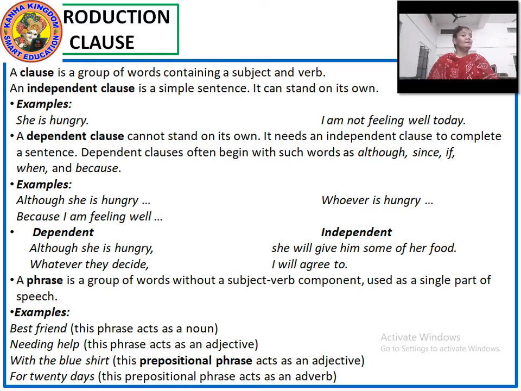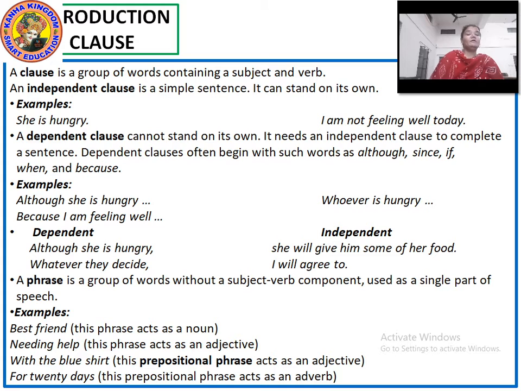This is a complete sentence. So that is why it has been said that a dependent clause needs an independent clause to complete a sentence. You have seen how we joined the dependent clause with the independent clause to make a complete sentence. A phrase is a group of words without a subject and a verb component, and a clause is a group of words that contains a subject and a verb.